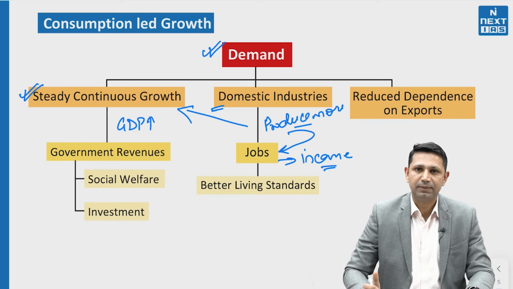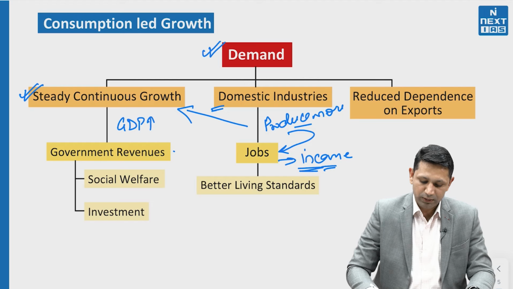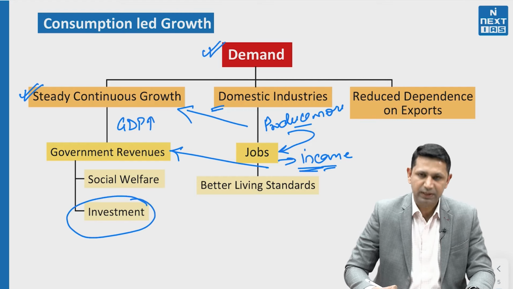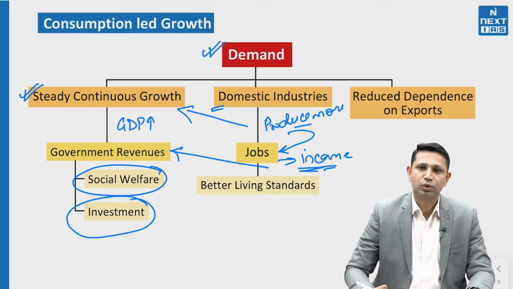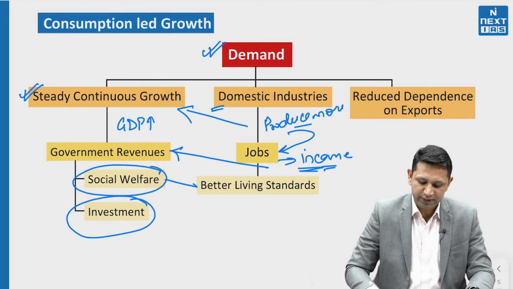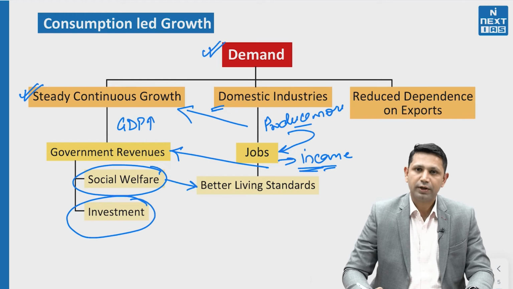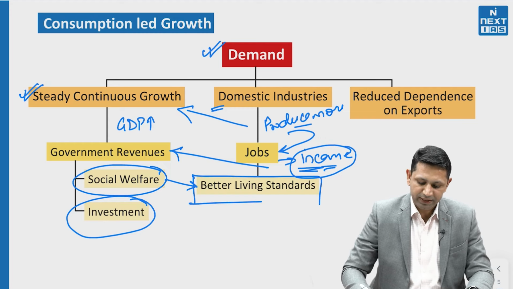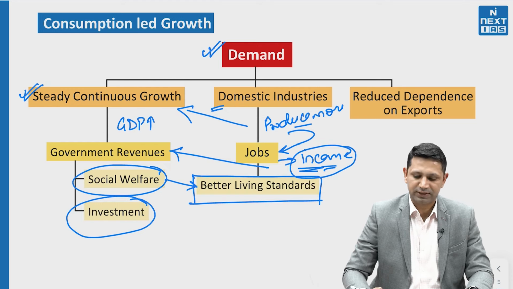This increase in the GDP levels and this increase in the income levels is going to boost up the government revenues. These government revenues will be spent on investment as well as on social welfare schemes. When this is spent on investment as well as social welfare schemes, it leads to better living standards. So an increase in social welfare spending and an increase in income levels are going to help in having better living standards for the citizens.